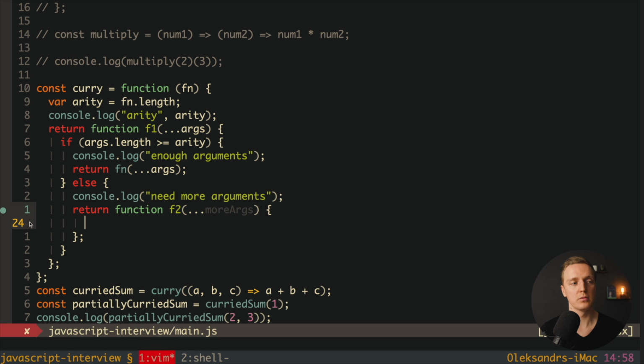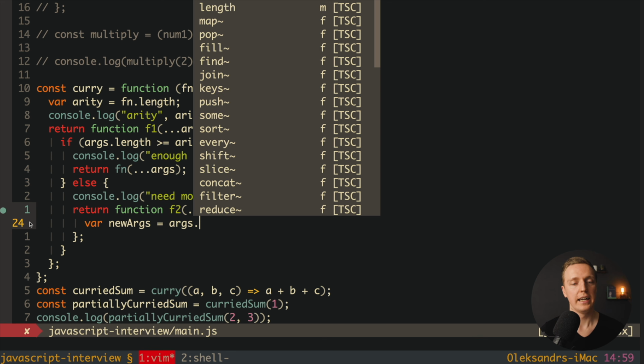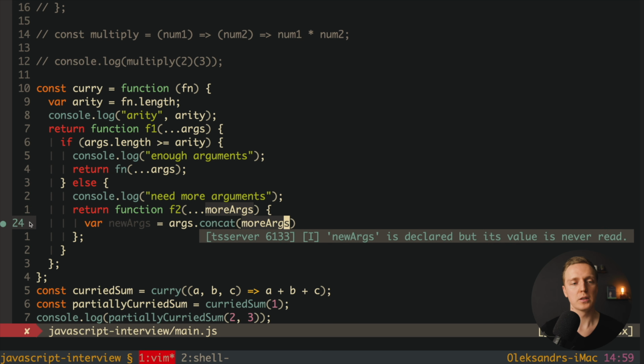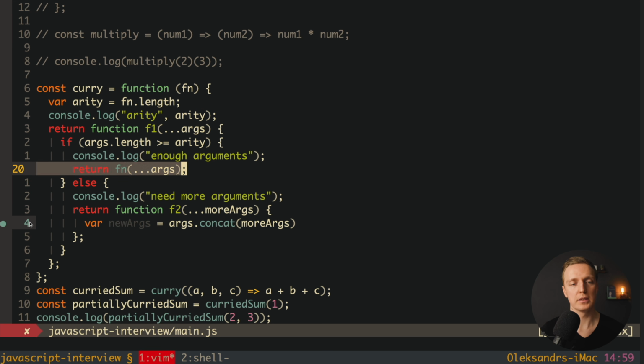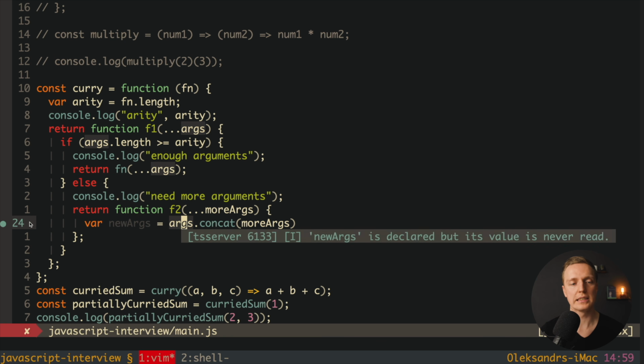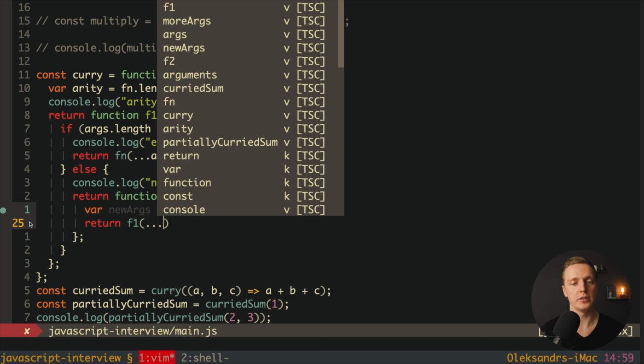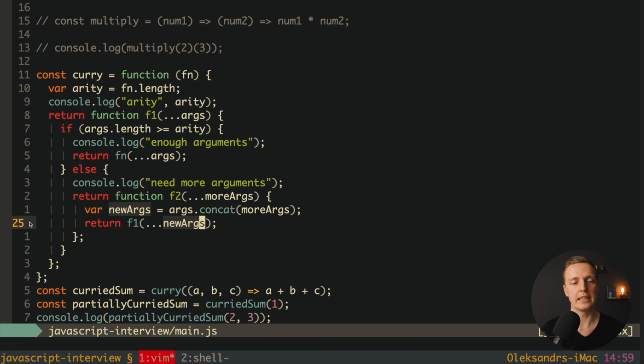What we want to do now, we want to concatenate our arguments with more arguments to put all our arguments inside the call of the function. This is why here we can create a variable new arguments, and we want to concatenate here our arguments, and I am calling here concat, and I am passing inside more arguments. Now here we don't need to call our fn function just like we did here, but we must call our f1 function, because we want this check for enough arguments again and again, which means we are calling it recursively. This is why here I want to return f1 function, and I want to spread all our new arguments. This is why here 3 dots and new arguments.